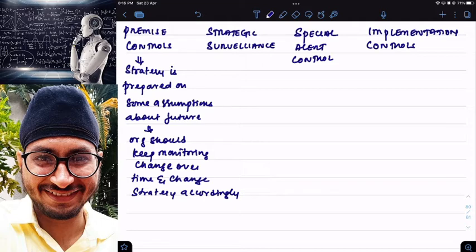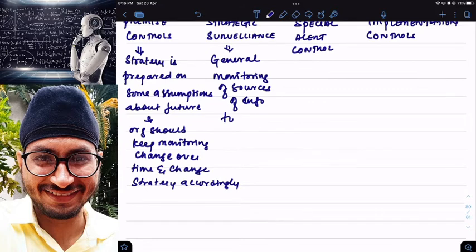Then we have strategic surveillance. Strategic surveillance means general monitoring of sources of information. General monitoring of sources of information to uncover information important for the organization.